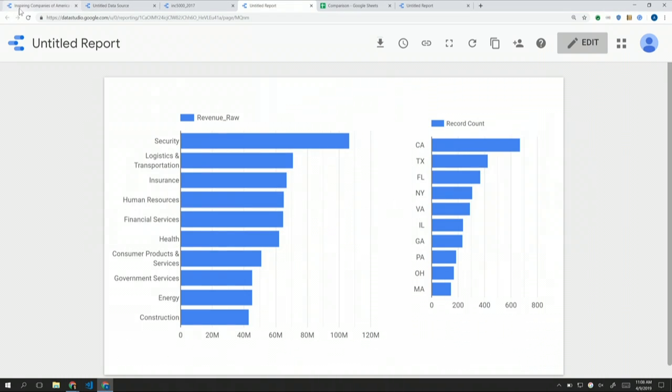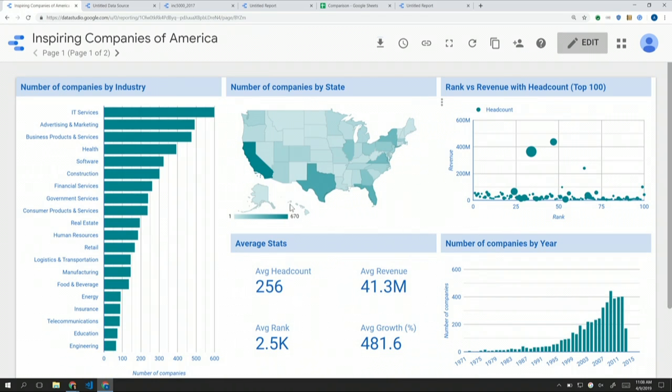So we used this dataset and created a dashboard beforehand. This is what the dashboard looks like. On the left side, we have number of companies by industry, and then we have number of companies by state in this geo chart. We're showing the average age of the companies that are coming up in this filtered view. When did the companies start? And there's also an insight on the outlier companies. We have the top 100 ranks here and the revenue of the companies, and we can see that there are 3 outliers here. The first one is Carvana. Then the second one here is Avant, and we have another outlier here, which is PantherX. Specialty pharmacy. Yes.